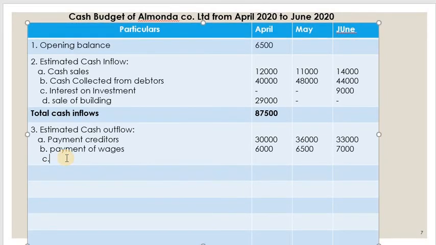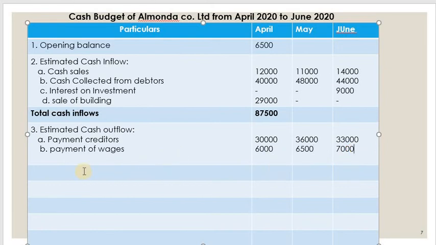First one is other expenses or payment of rent. Payment of wages is for the month of April 6,000, for May 6,500, for June it is 7,000.